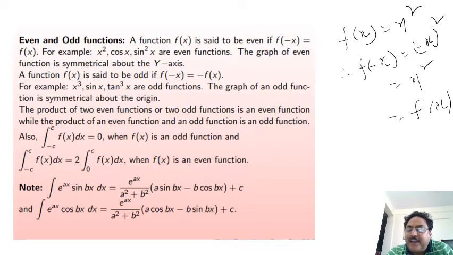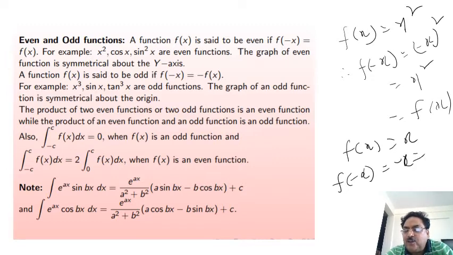Similarly, if we take f(x) equal to x, then f(-x) is equal to -x, and this is equal to -f(x). So in this case f is an odd function.